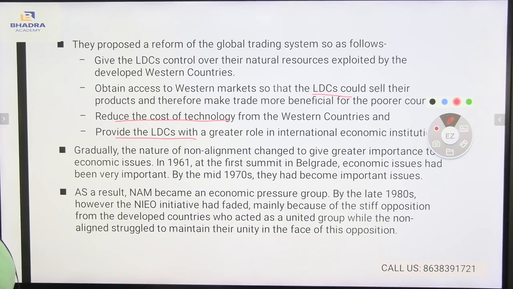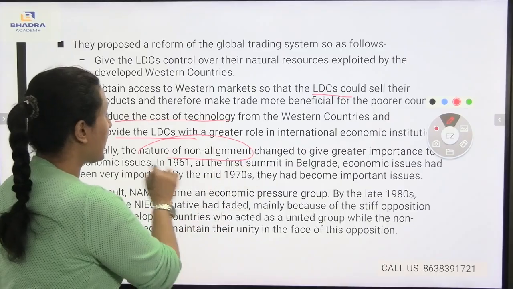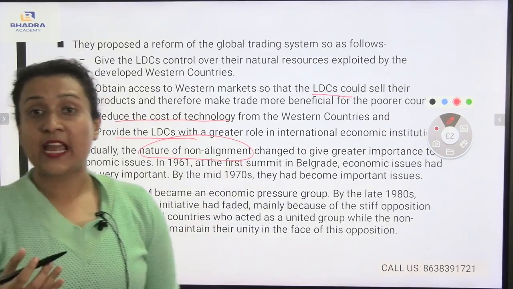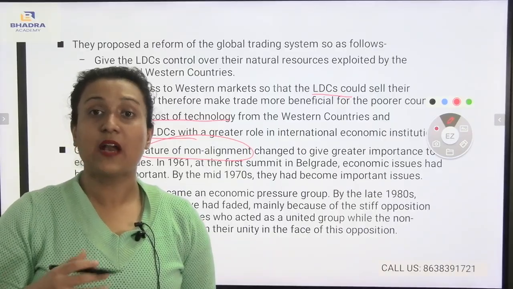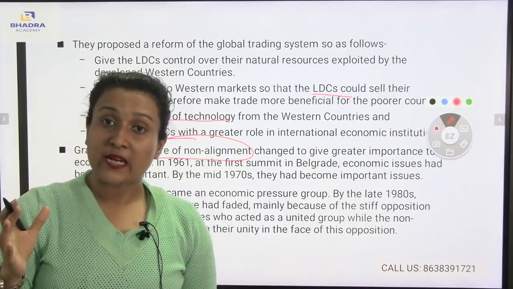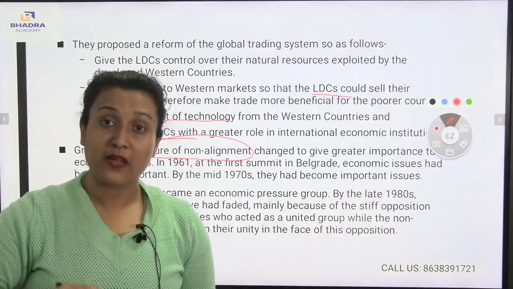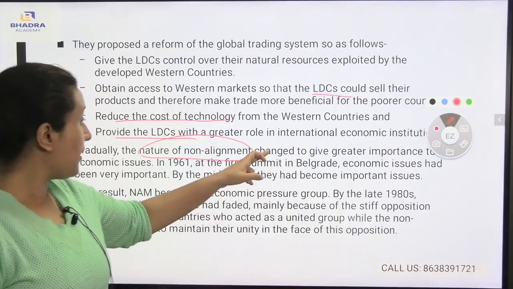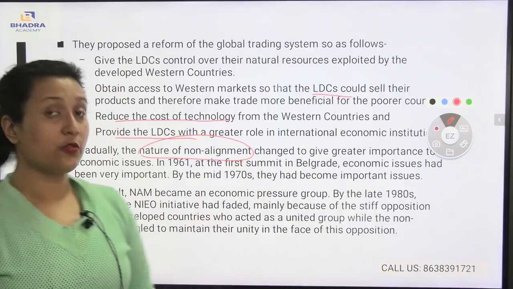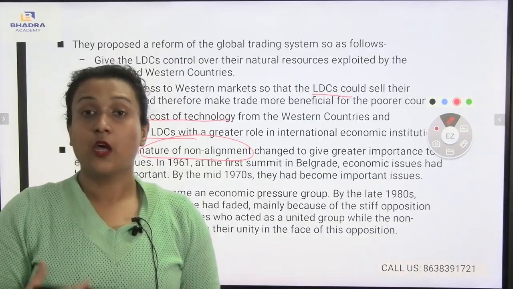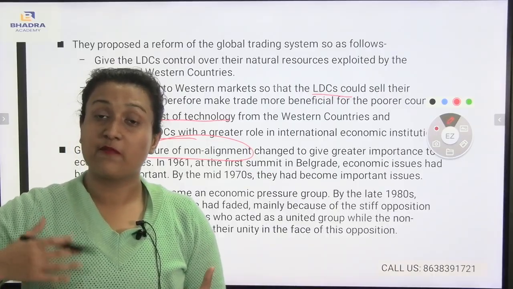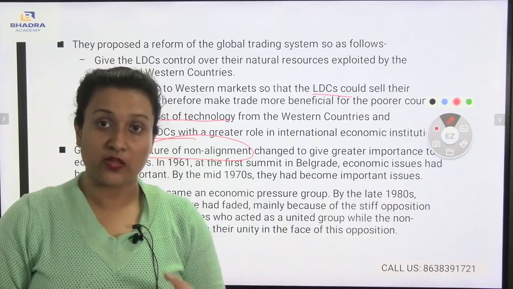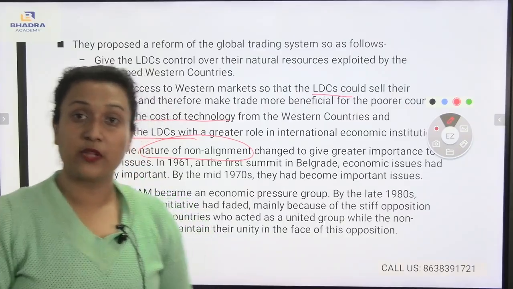Now, gradually the nature of non-alignment has changed to give greater importance to economic issues. If I talk about non-alignment, its nature is termed as neutrality or isolation. It has changed to give greater importance to economic issues, which means those non-aligned countries gave much more importance to economic issues.